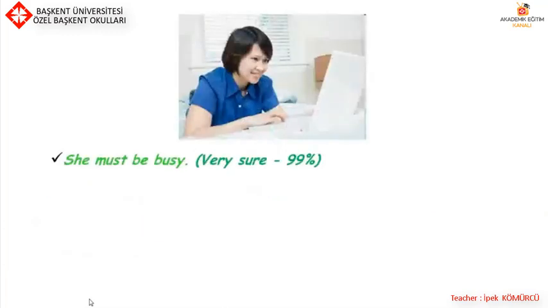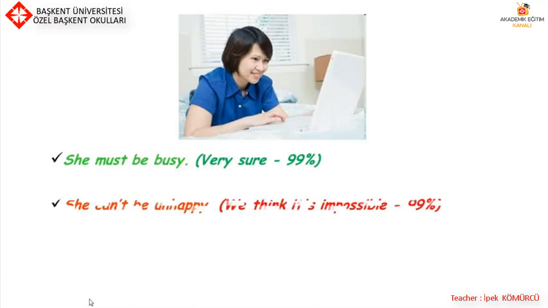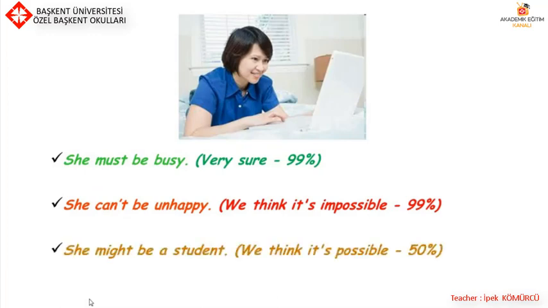She must be busy. We are sure, very sure, so we use must be in this sentence. She can't be unhappy. We think it's impossible, so we use can't be in this sentence. She might be a student. We think it's possible, so we use might be in this sentence.